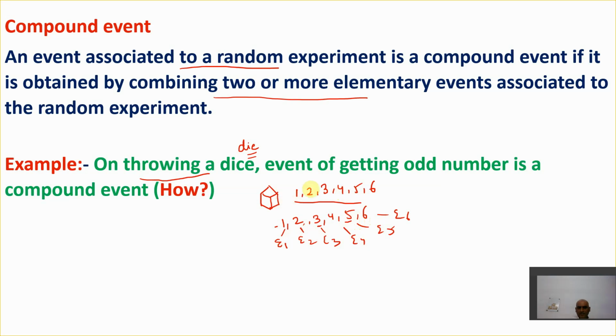So here it is clearly said, the event of getting an odd number is a compound event. Why? Because the odd numbers here are 1, 3 and 5. So there are 3 odd numbers, which means 3 elementary events are there, E1, E3 and E5. Each elementary event is an outcome. Because we have 2 or more elementary events and we combine them together, it becomes the event of getting an odd number. The combination of these elementary events is called a compound event. I hope you get this point here, right?